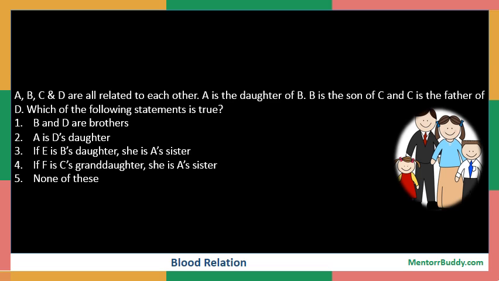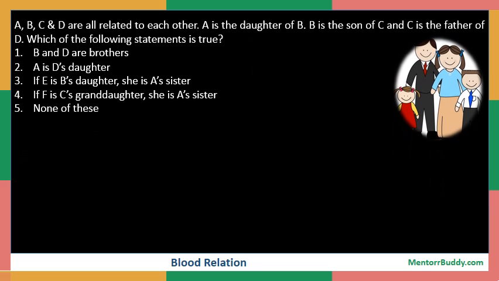And the easiest approach to solve a question based on blood relation where there are multiple people is to draw a flow chart. And when I say flow chart, it should be the flow chart for generations, not for the people exactly. It becomes very easy and convenient for us to get the answer. So let us see how we can approach such a question. As it is given that there are four people, that is A, B, C and D in the question, and they are related to each other.